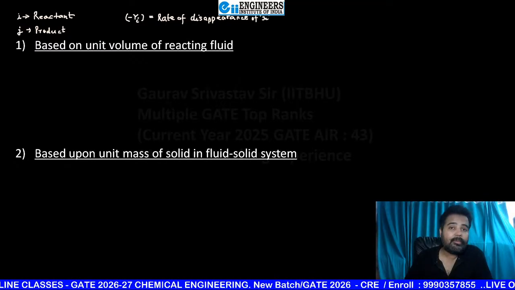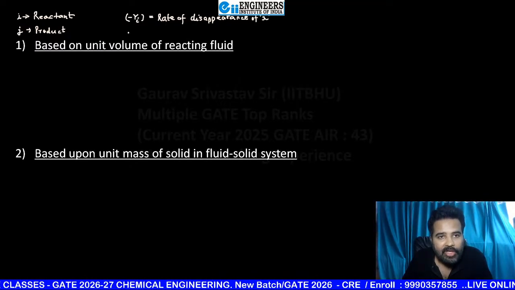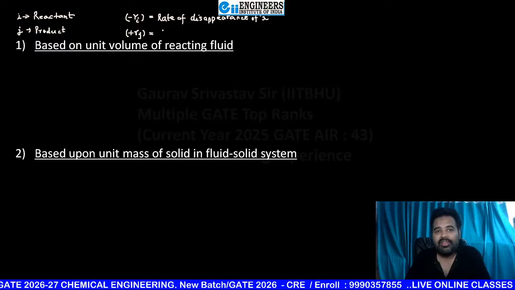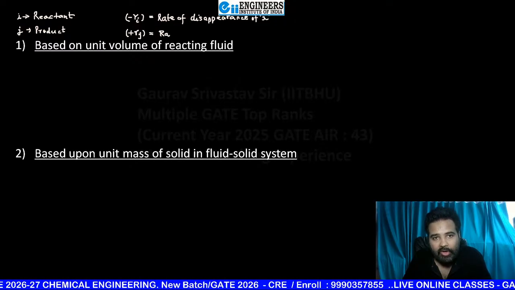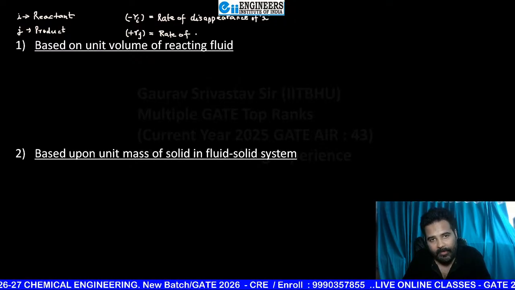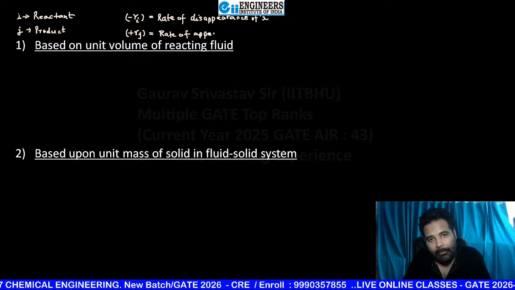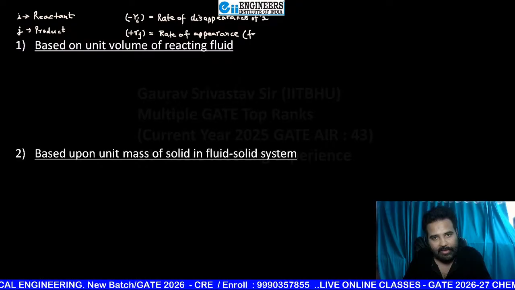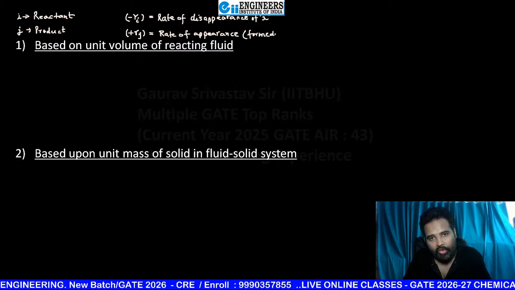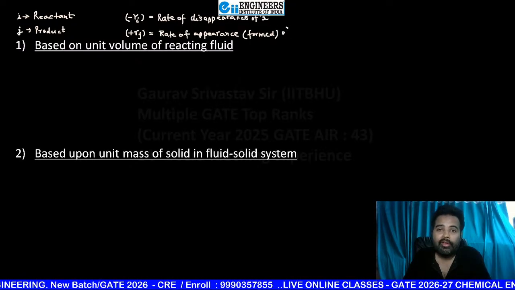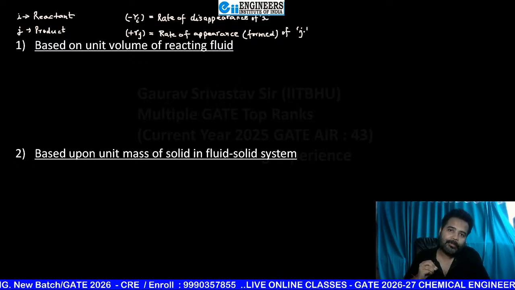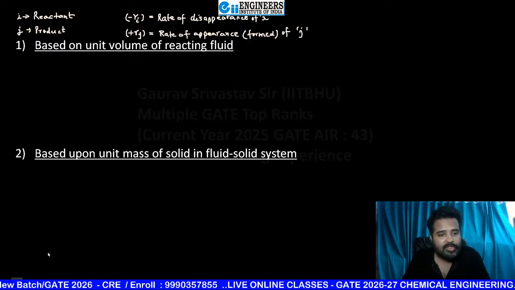Okay, everyone clear? Now if I am writing for J, then J is going to be produced. So here if plus Rj is written generally, then what is this? This is rate of appearance. And one more word you can use here, beta, that is formed. Okay, rate of formation. Rate of formation of J, product J. Okay, everyone crystal clear, beta?